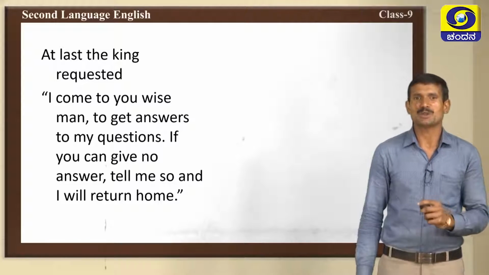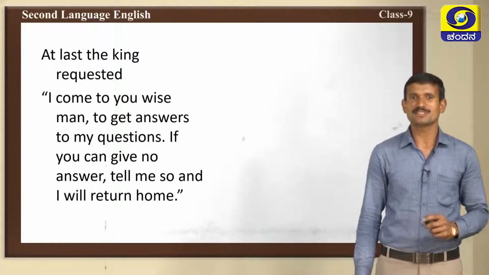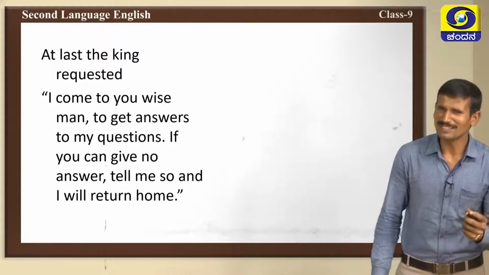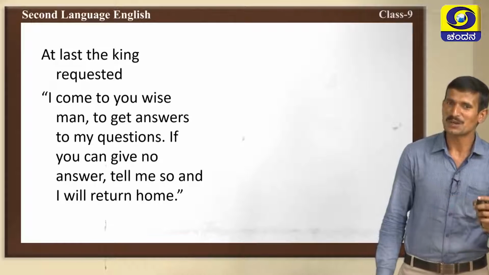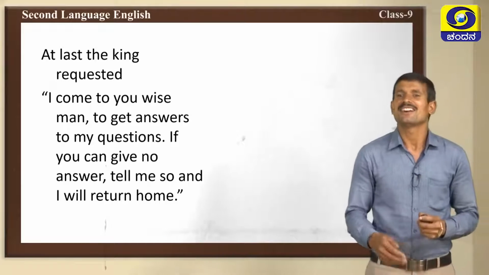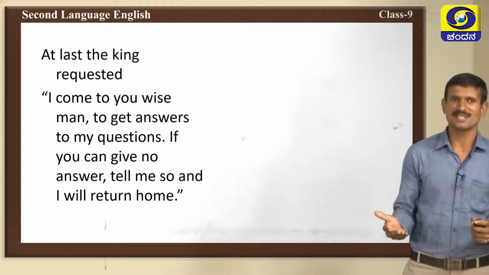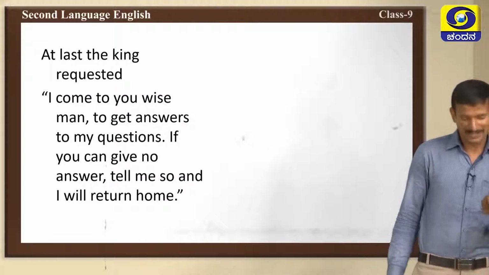I come to you, wise man, to get answers to my questions. If you can give no answer, tell me so. I will return home. Please give me answers to my questions.